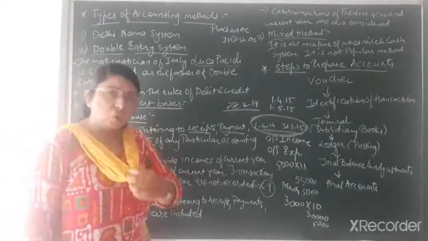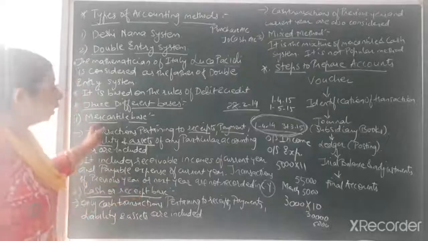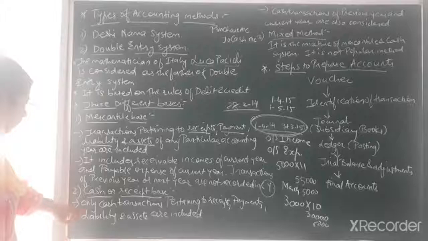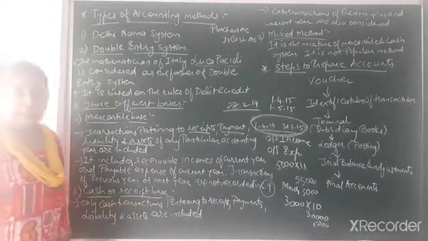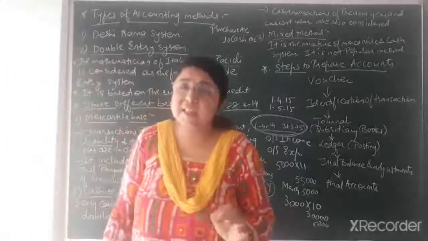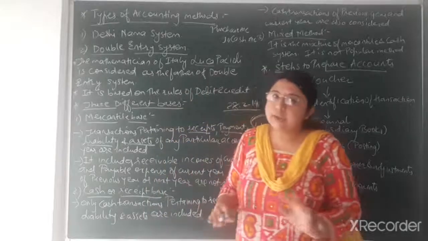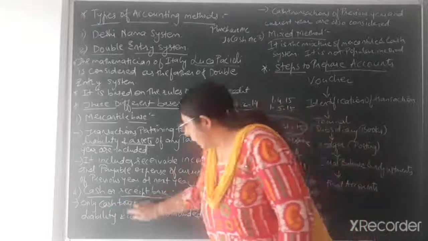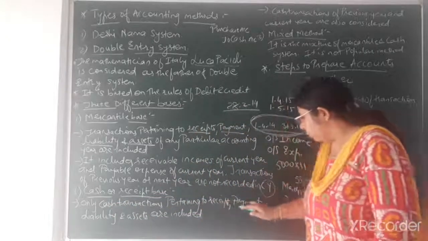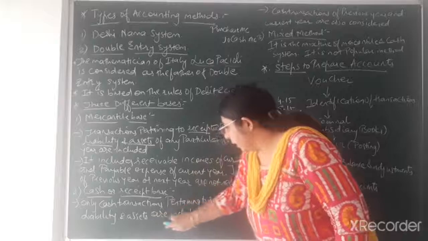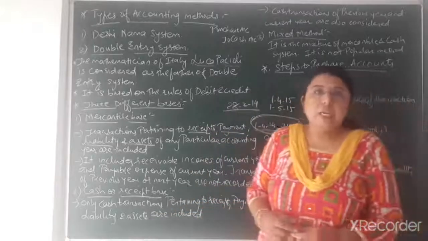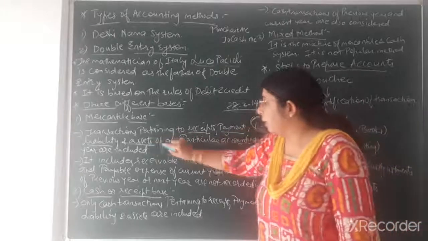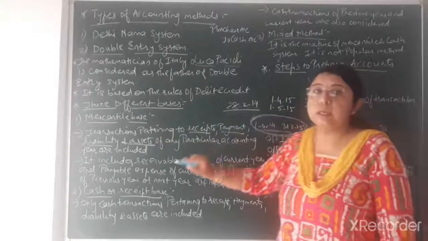Okay. So now we have completed the first point, that is the mercantile base. After understanding the mercantile base, the next method or base is the cash or receipt base. The word itself clarifies that only cash transactions will be recorded in this type of method. Only cash transactions pertaining to receipt, payment, liability and assets are included. Over here, all the transactions pertaining to receipt, payment, liability and assets of any particular accounting year are included.